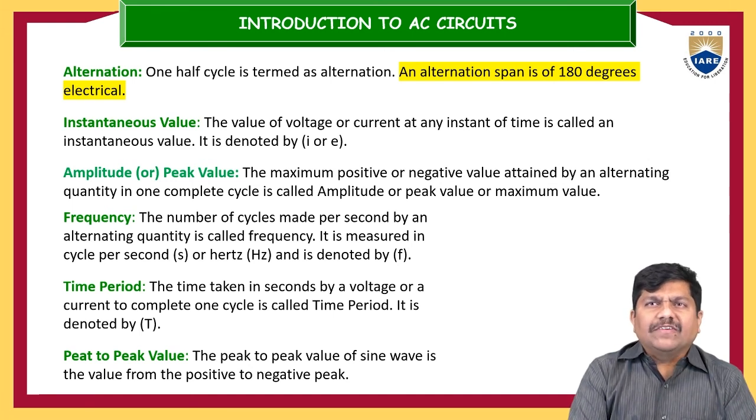Next one is frequency. The number of cycles made per second by an alternating quantity is called frequency. It is measured in hertz, named after the scientist who discovered it, and it is denoted with lowercase f. What is the time period? The time taken in seconds by a voltage or a current to complete one cycle is called the time period. It is denoted with uppercase T.